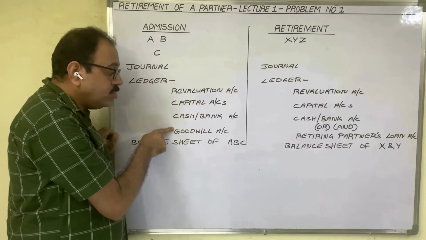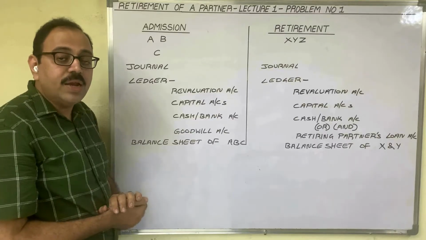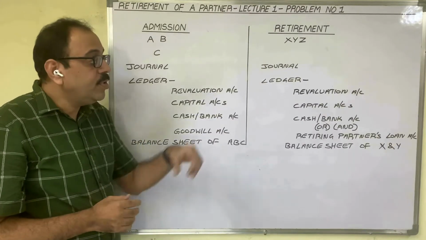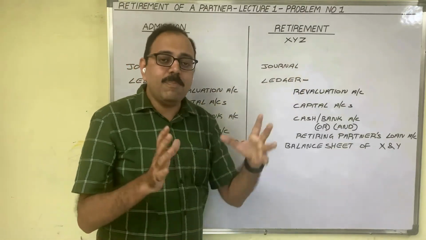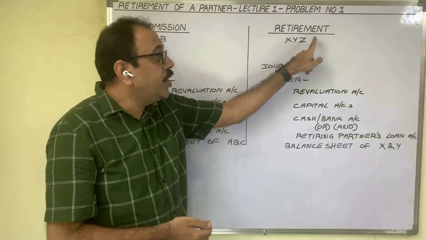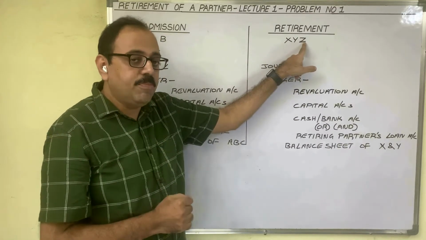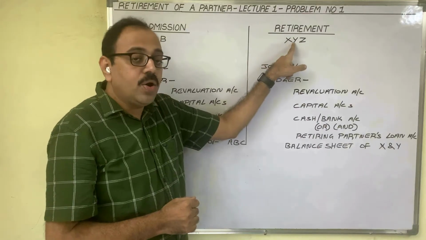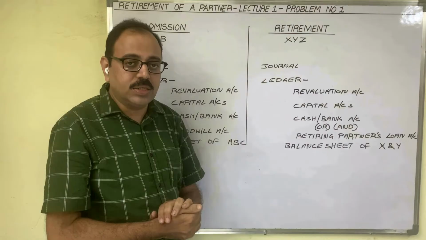To prepare accounts, we need journal entries now. So journal entries also we have to write related with admission. Now come to retirement. Suppose XYZ started a partnership business. After some years, Z is going to retire. Here, Z is known as a retiring partner. X and Y are known as continuing partners or existing partners.